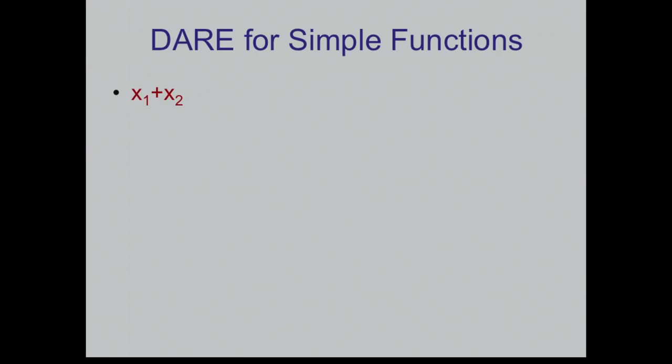This function is already affine, so it looks easy, but it's not decomposable, right? It has a single output, and this output depends on both inputs. So I have to do something, but I don't have to work hard. I can output an encoding which has two outputs. I'm going to pad or mask the first input in the first output, and then I'm going to give you x2 minus r. R is chosen from a finite field, so think of all the addition as working over a finite field. If you want to think about the binary field, that's a special case.